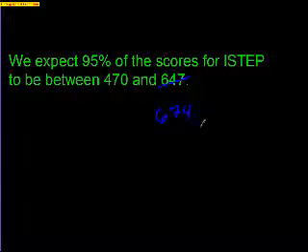First of all, I put everything back into context. I said the scores for the ISTEP are going to be between these two values. And I didn't say we know for a fact. I said we expect. We expect. That gives me a little bit of wiggle room. That way, let's say we find out it's actually 471 to 674 or 472. We say, hey, we expect this, or only 96% of the data, or something. So we're going to give ourselves a little bit of wiggle room in statistics.